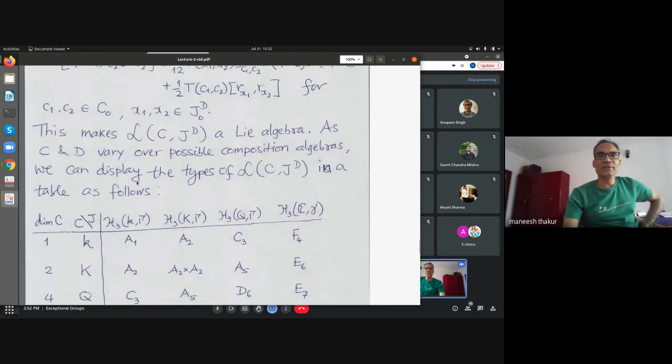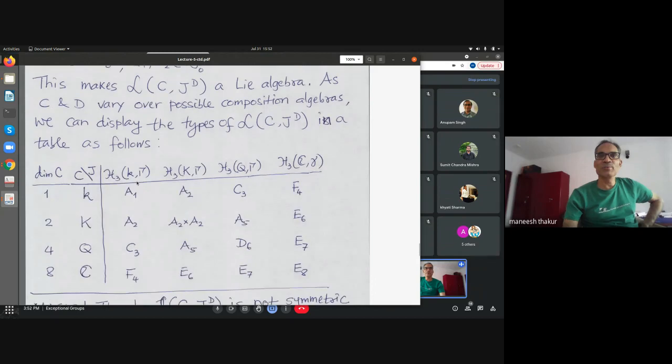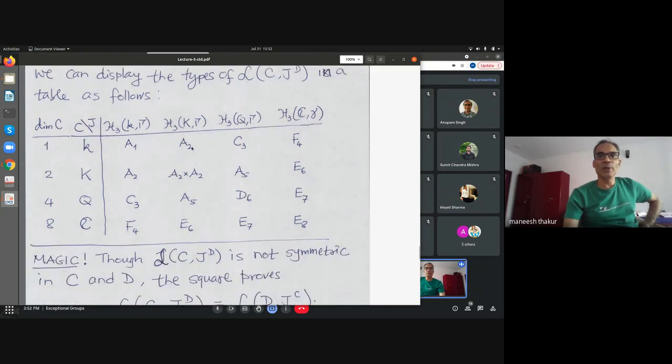And here is what the whole recipe gives you. As C and D, remember these are composition algebras, vary over possible composition algebras, we can display the types of the Lie algebra L of C, JD in a table as follows. So this is the table. Here I have listed small k, capital Q, and capital C as the base field, the quadratic extension of the base field, a quaternion algebra or octonion algebra.